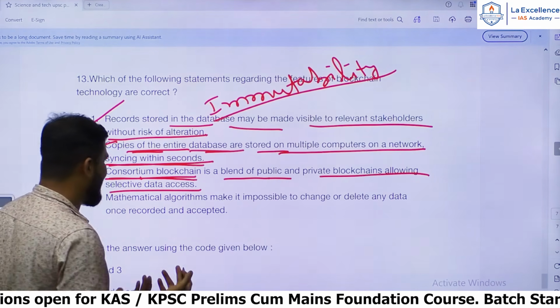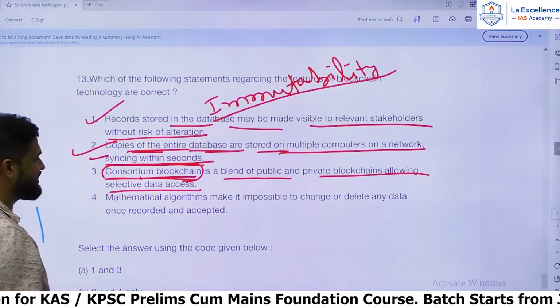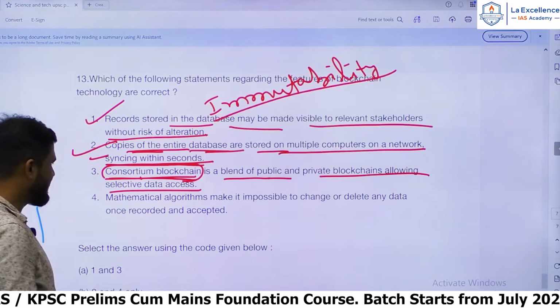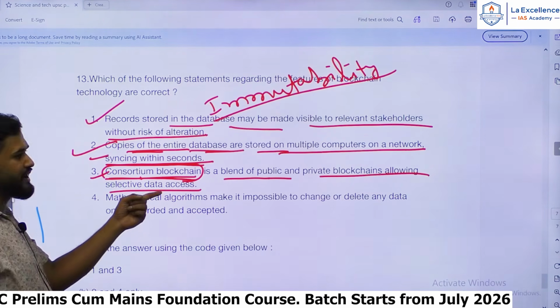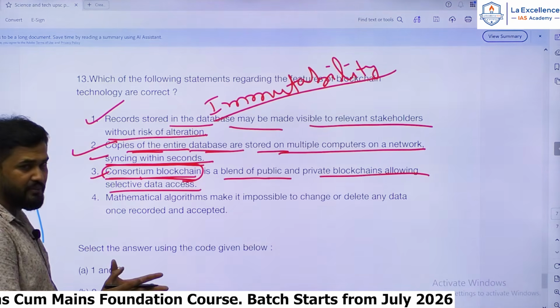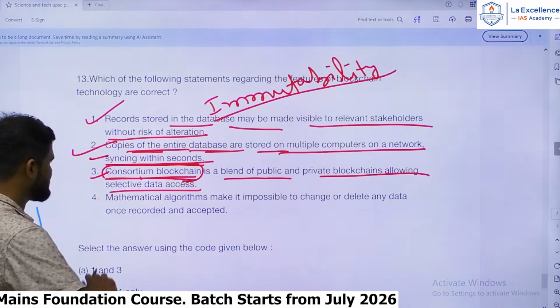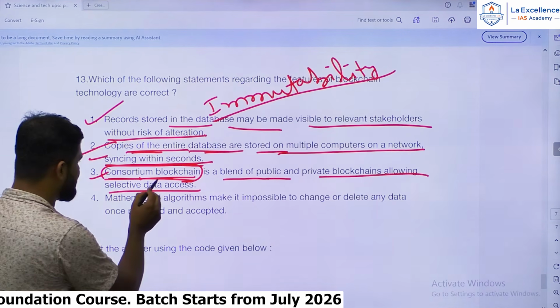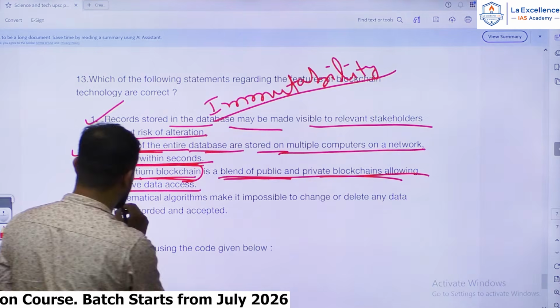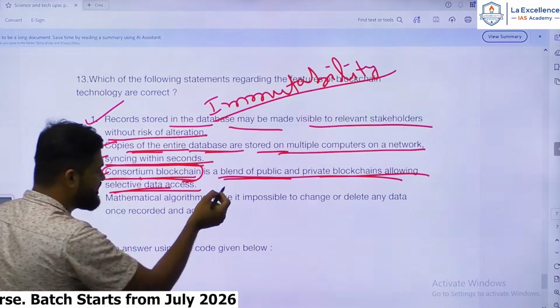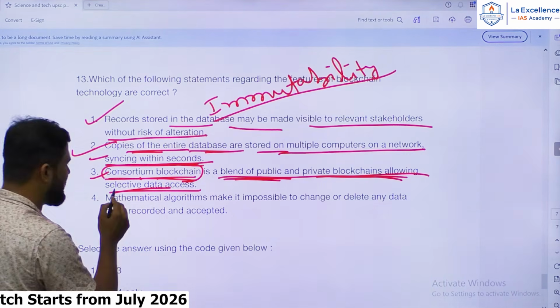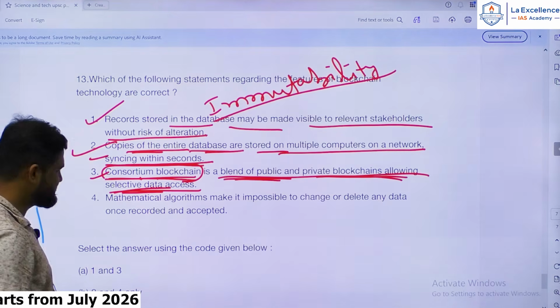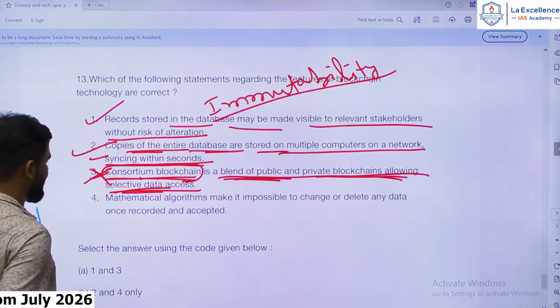I understand that consortium blockchain can be confused with hybrid, but don't get confused. It is almost like private blockchain, but instead of one company, it involves multiple companies. That is the meaning of consortium blockchain, and this explanation is for hybrid blockchain, which blends public and private blockchains, allowing selective data access. Yes, hence the consortium statement is wrong.